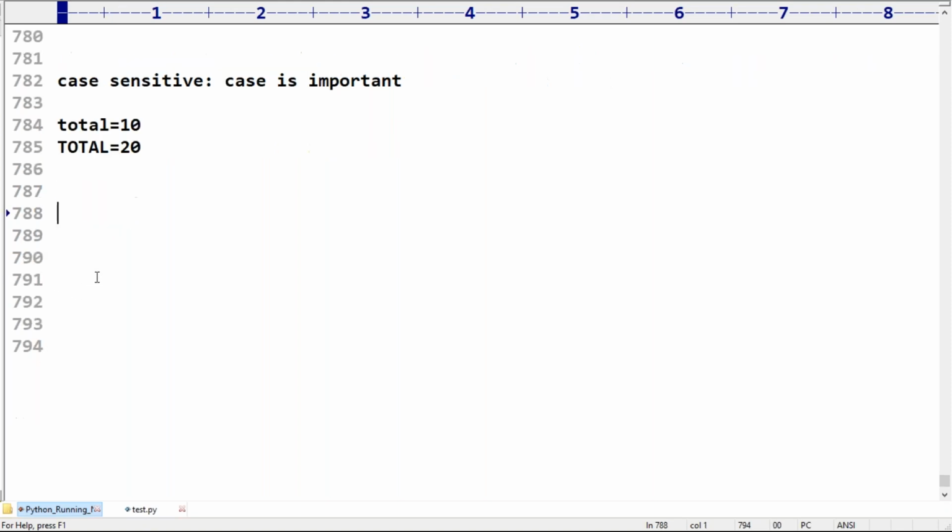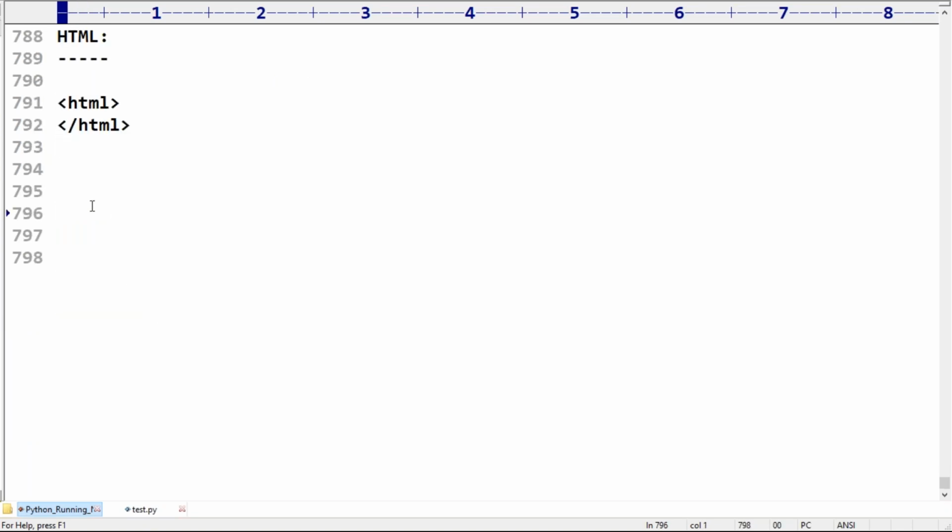Remember, suppose HTML is there. The people who know HTML, in HTML you can write a tag like this one. It is acceptable. Even you can write the same tag like this also. Is it possible or not? Can you please confirm? Either lowercase or uppercase, both are equal.